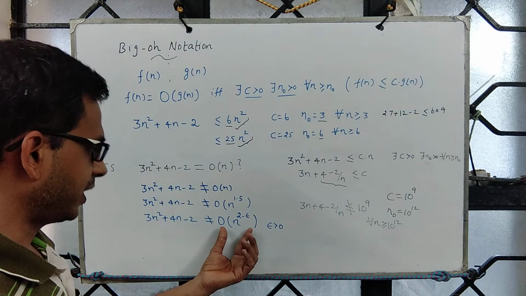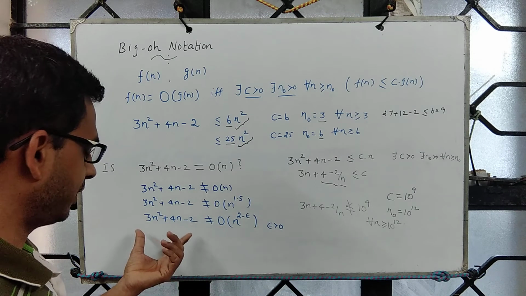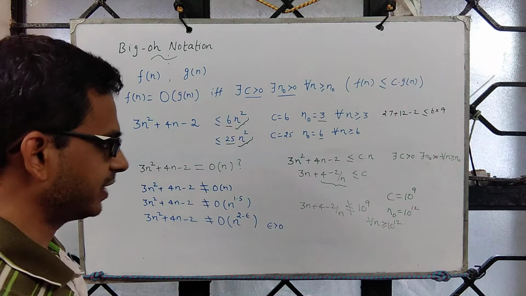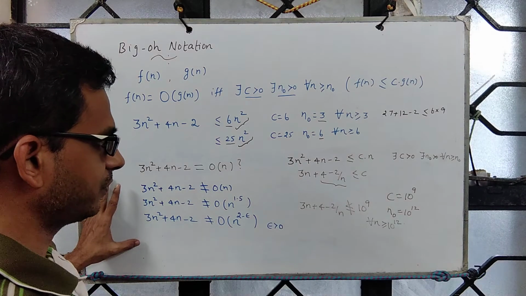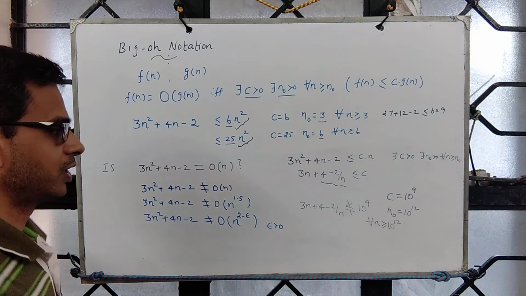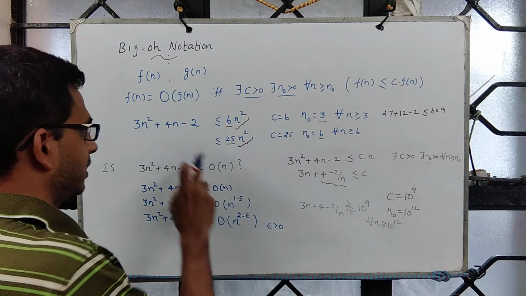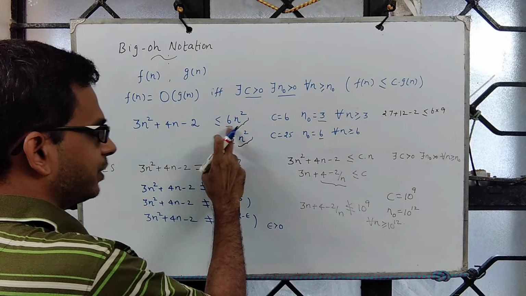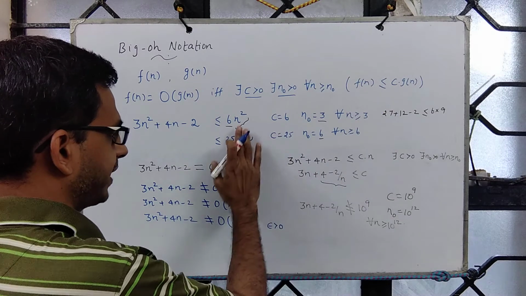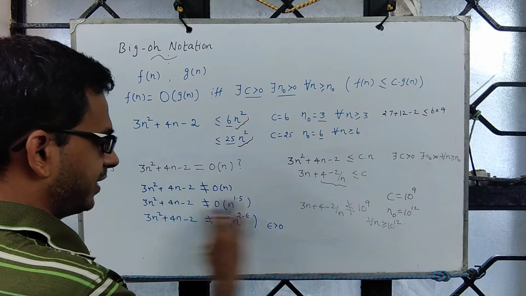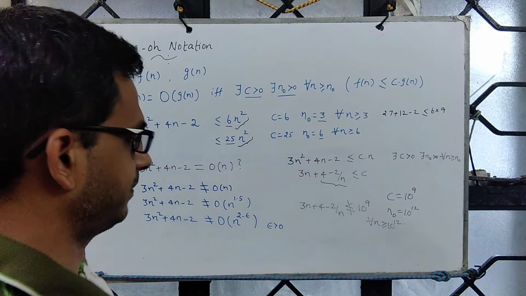Anything smaller than n square you cannot upper bound. So that's precisely what we are trying to highlight. On one side you see that starting from n square you can choose anything, n square, n power 2.1 and all that, and anything below it is not possible.